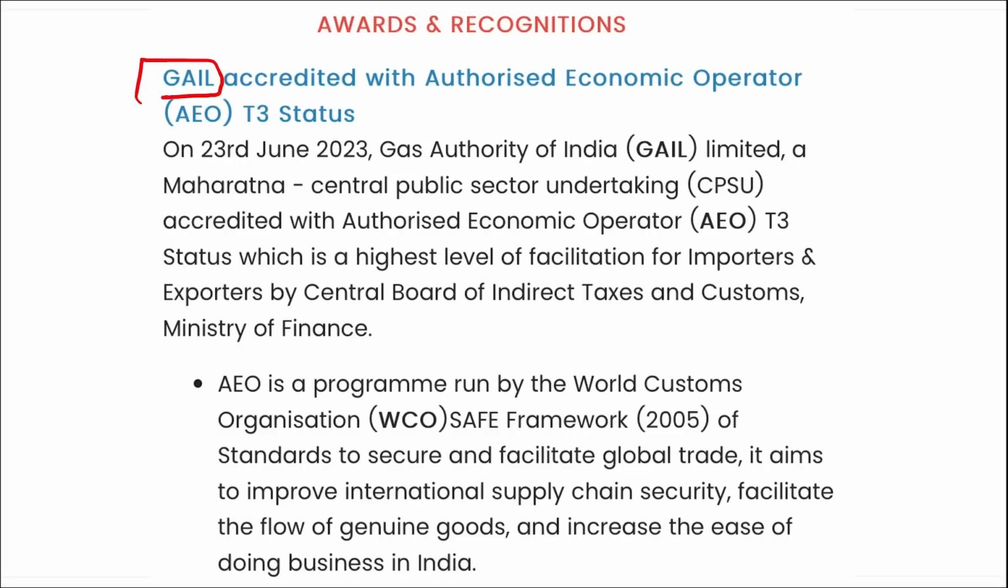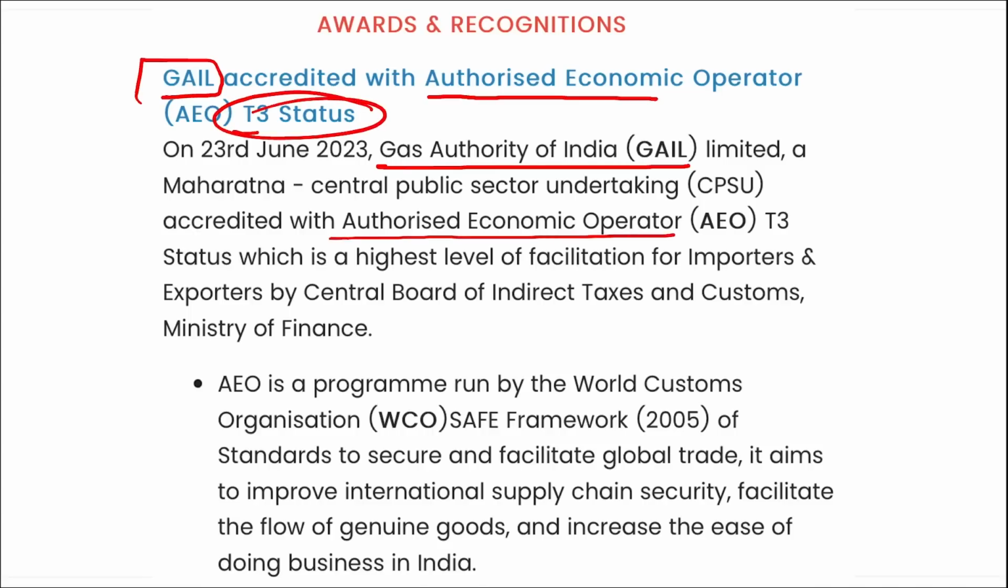Next is GAIL, that is your Gas Authority of India Limited. GAIL was accredited with the Authorized Economic Operator T3 status. Now, what is this Authorized Economic Operator T3 status? It is one of the highest levels of facilitation for importers and exporters by the CBDT. I repeat, this AEO, that is Authorized Economic Operator T3 status, is given to any exporter or importer, and it is the highest level of facilitation given to them by the CBDT, which comes under the Ministry of Finance. This AEO, correct. What is the benefit of this Authorized Economic Operator?